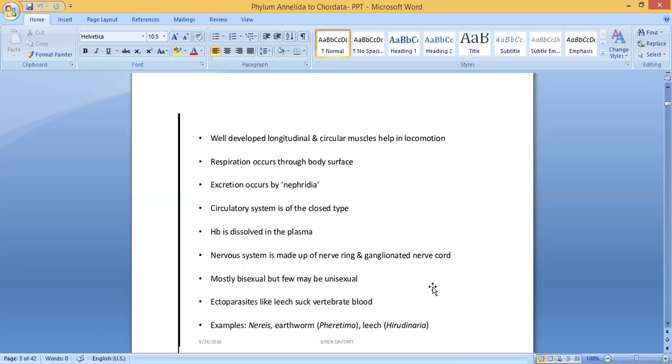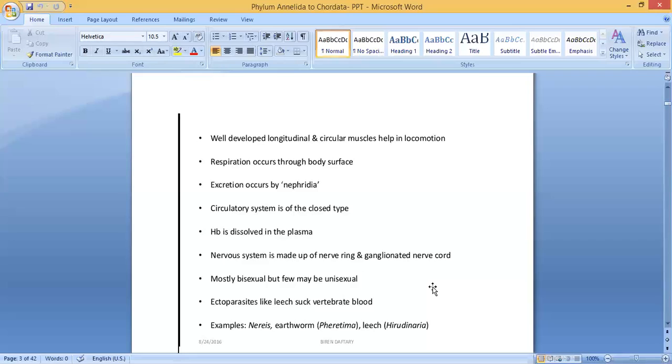What is meant by plasma? Blood plasma is a yellowish liquid component of blood that holds the blood cells of whole blood in suspension. You know which are the blood cells: RBC, WBC, platelets. It is a liquid part of the blood that carries cells and proteins throughout the body. It makes up about 55% of the body's total blood volume. If you are taking the total blood, 55% of the total blood is plasma.